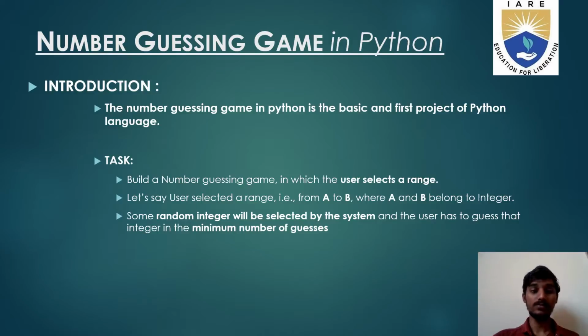programming. To start our number guessing game in Python, we build a number guessing game in which the user selects a range. Let us say the user selected a range from A to B, where A and B belong to integers, not any rational numbers or real numbers. Some random integer will be selected by the system, and the user has to guess that integer in the minimum number of guesses.